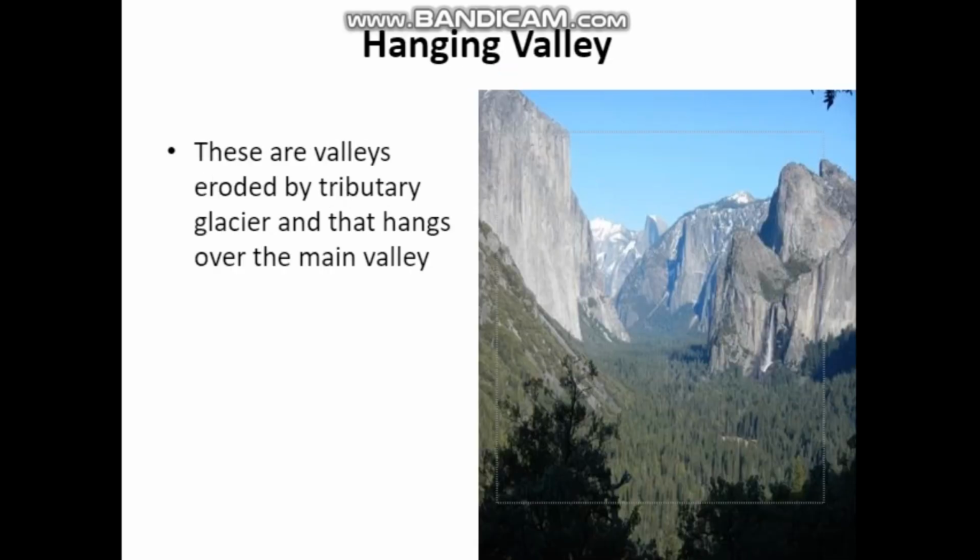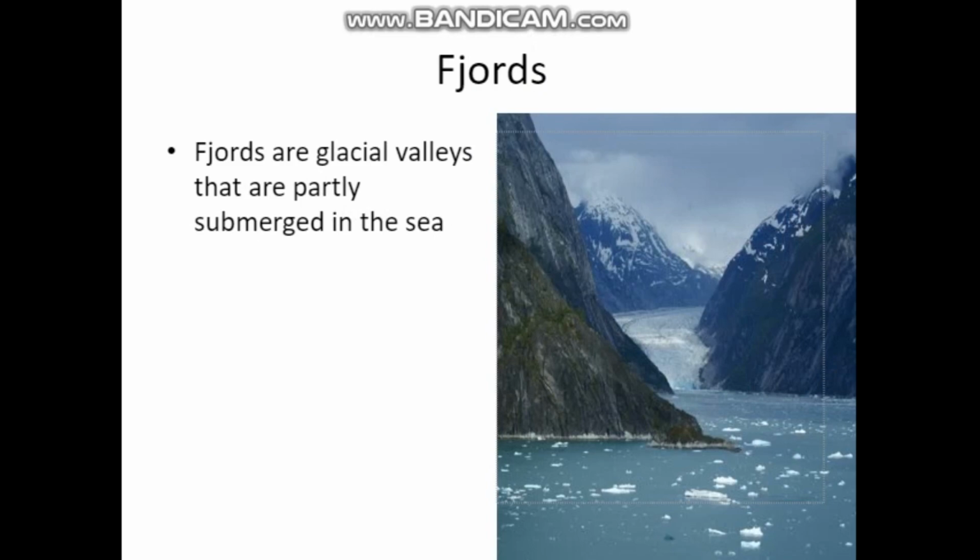Next one is the fjord. Fjords means what? Fjords are glacial valleys that are partly submerged in the sea. Partly. What is the meaning for partly? Half. Okay. Fjords are glacial valleys that are partly submerged. Submerged means what? It is going inside in the sea. So from this picture you can easily understand how these valleys are seen. So fjords are glacial valleys that are partly submerged in the sea.